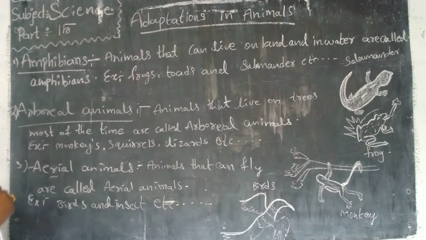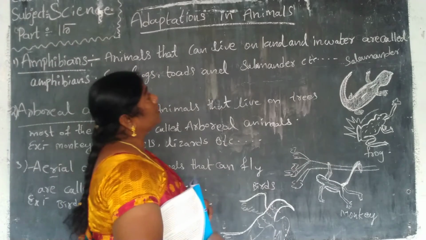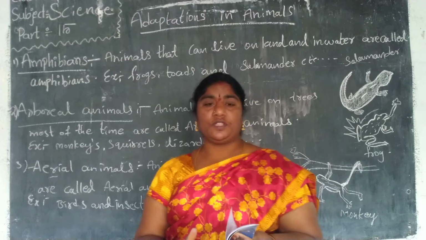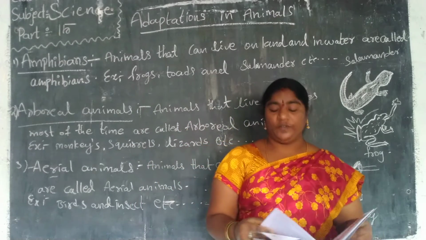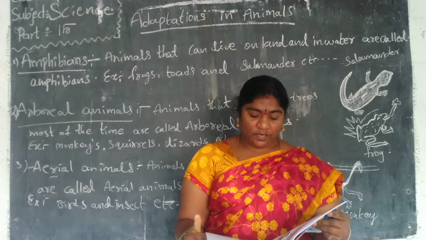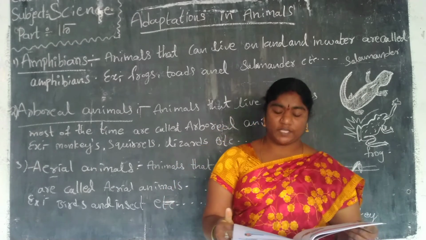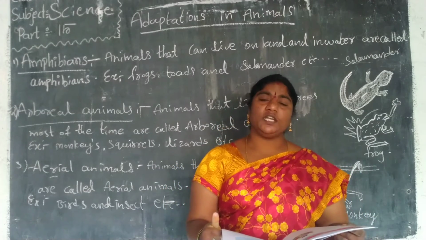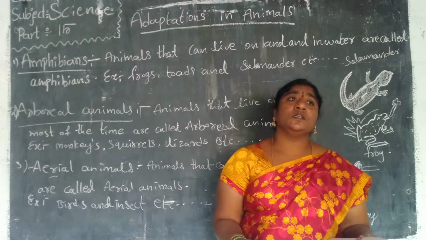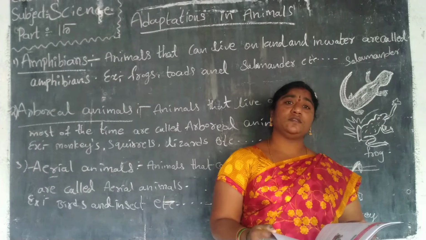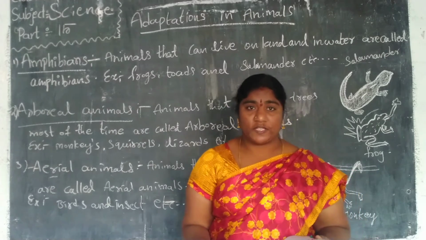In the last session we learned about the lesson on adaptation in animals. We discussed adaptation to the environment. All living things, all animals, live in different places. Some animals live in the branches of trees and dens. Some animals live in forests.